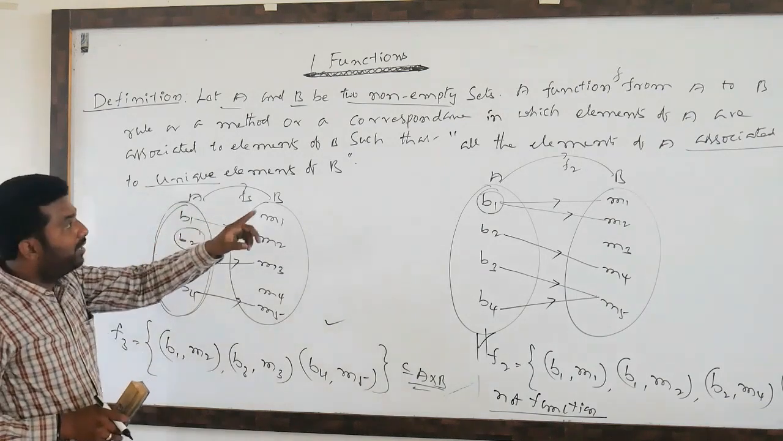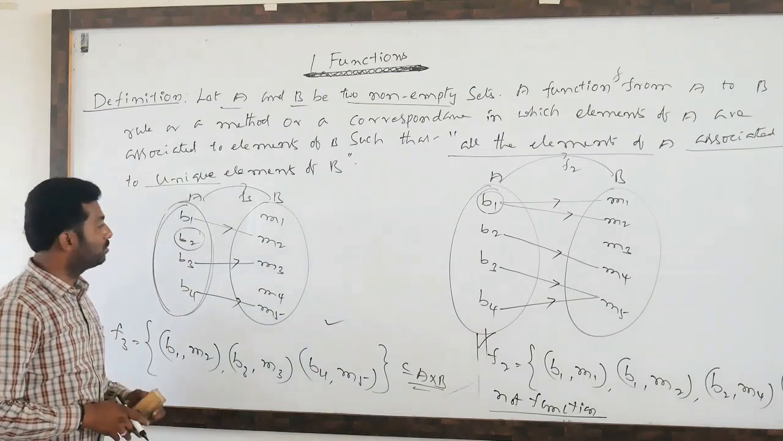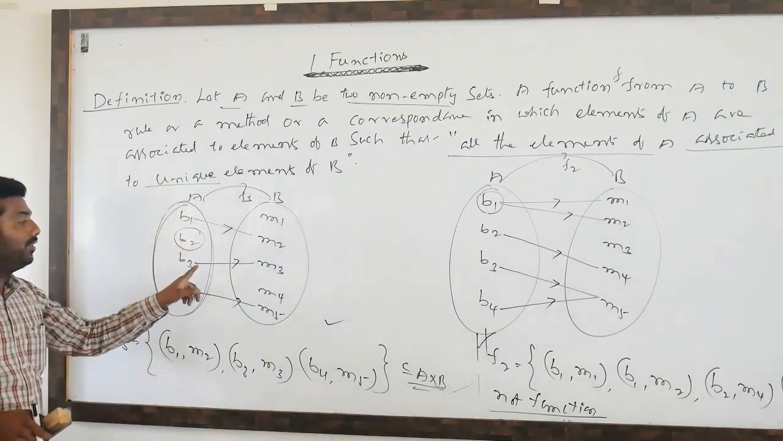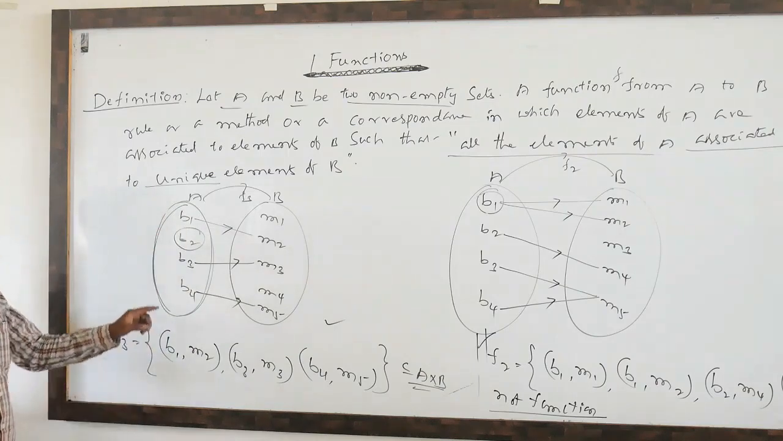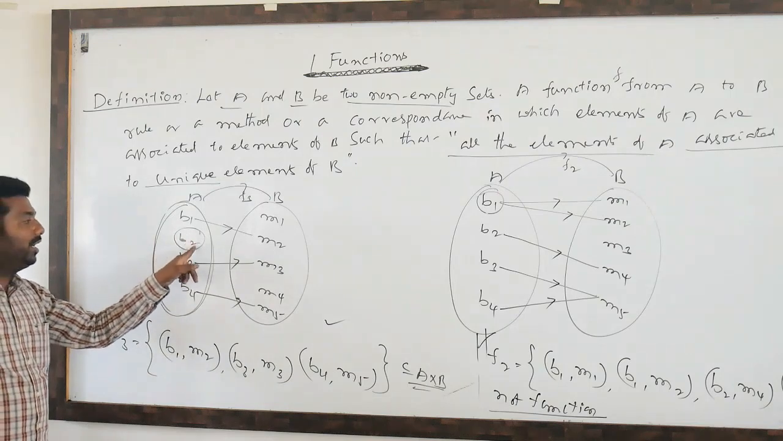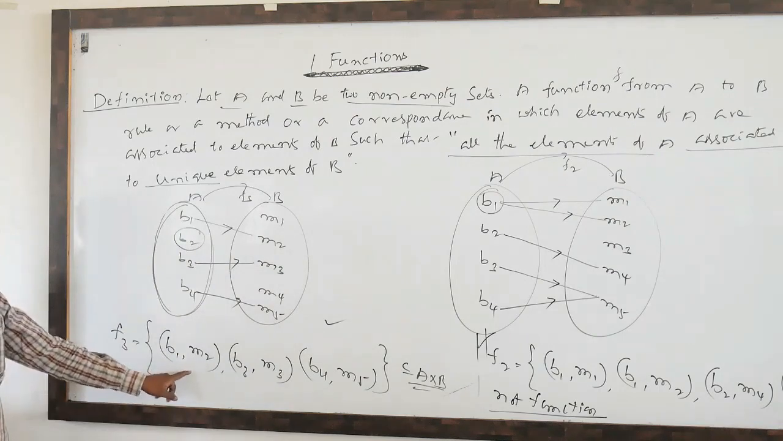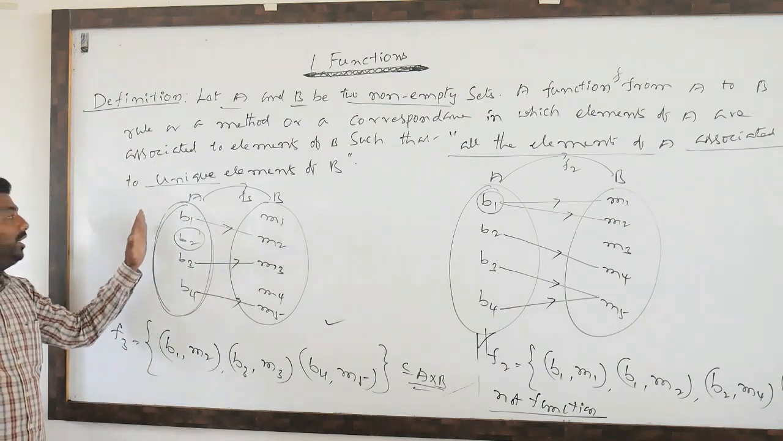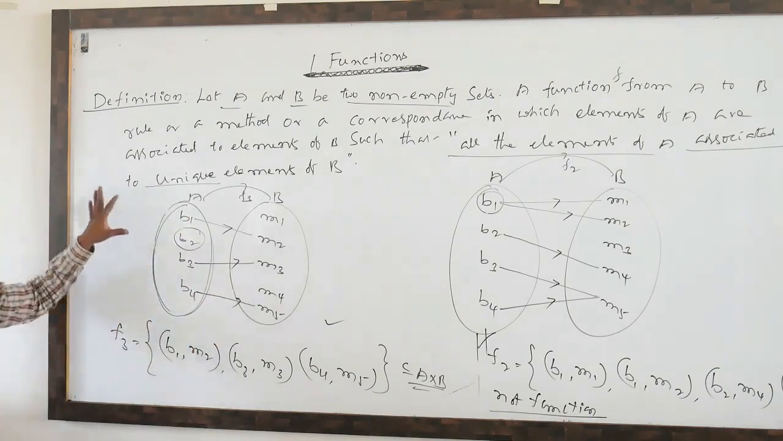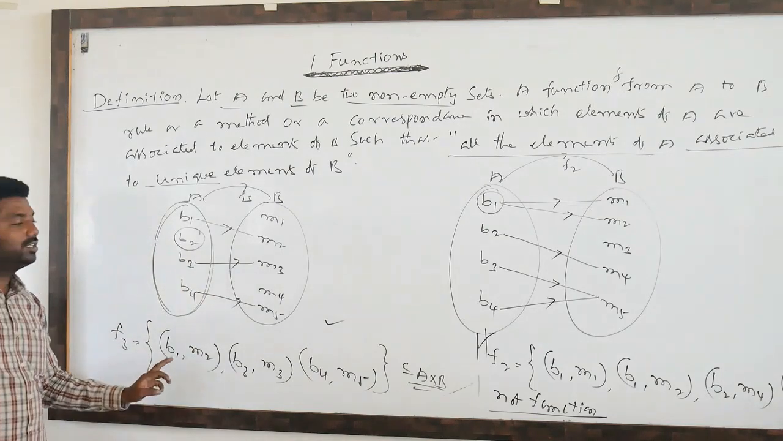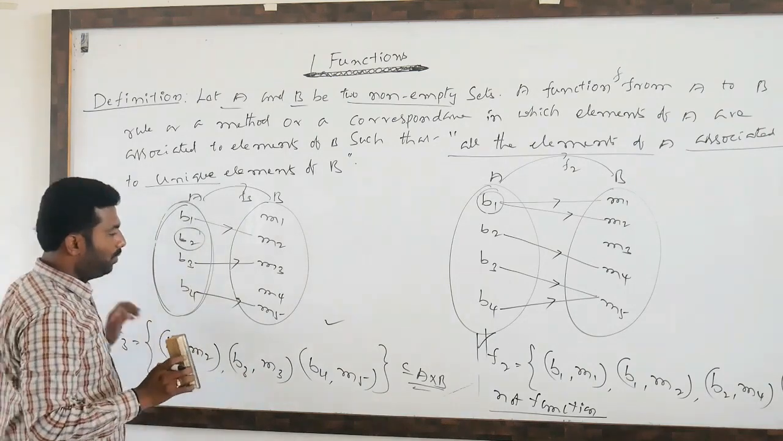So what is the definition saying? All the elements of capital A, not for some elements. So all the babies should have exactly one mother. Then that relation is a function. If any element is not related to any element of B, that is not a function. So you remember, a function is nothing but each and every element of capital A related to a unique element of capital B. Then only we can say this relation is a function. So from this, one more point we have to remember.